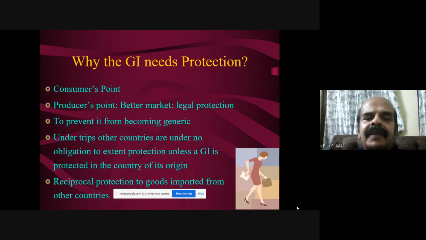Other countries are under no obligation to give protection unless the GI is protected in the home country. So when we give a GI tag, other countries will also have to reciprocate and give protection to that, so that it will not be replicated in any other way or misused. Reciprocal protection of goods from other countries is important, so we can import other goods also, and the quality will be assured.